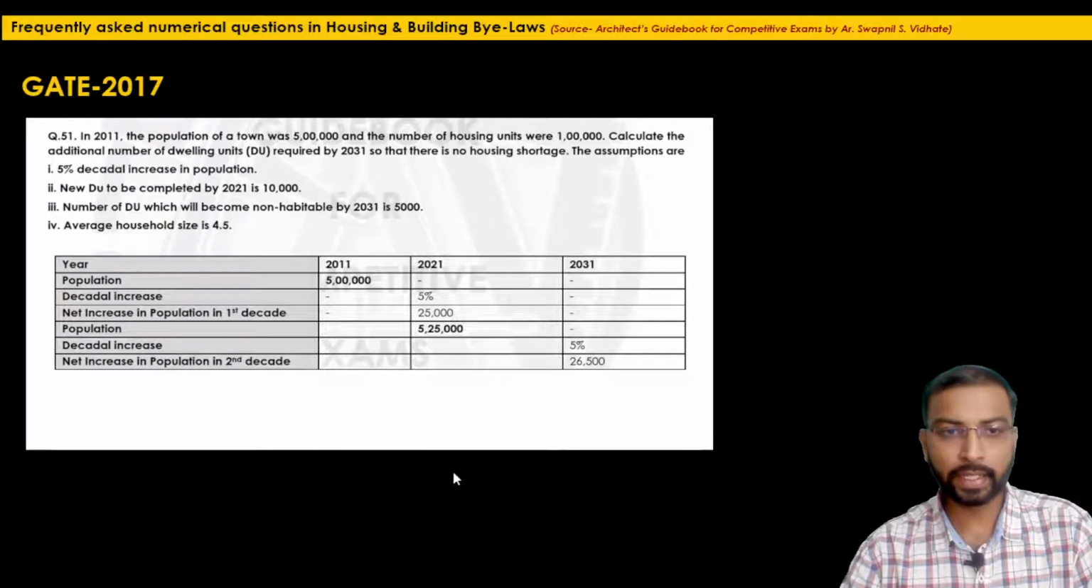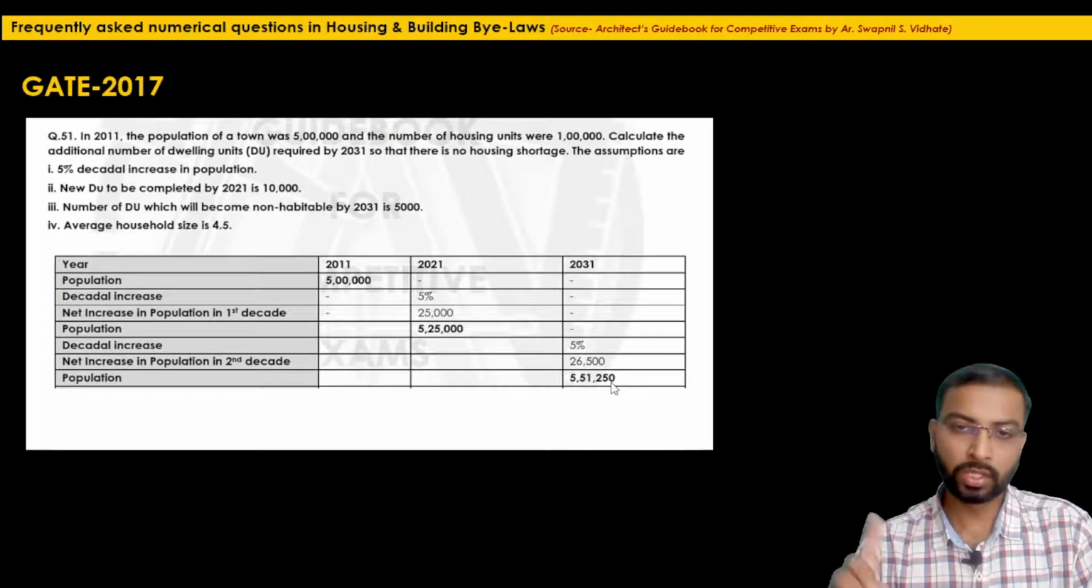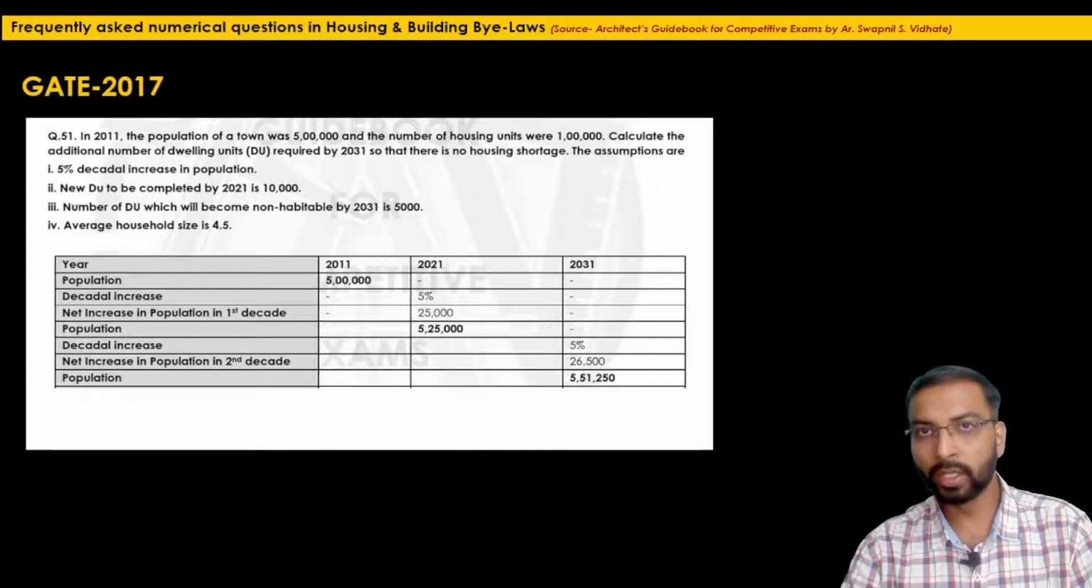So the net increase in population in this decade will be 26,500. So what will be the population of 2031? 26,500 plus 5,25,000. So the population by the year 2031 will be 5,51,250. So in the very first step, we have just calculated what the population will be if we consider a 5% decadal increase in every decade.